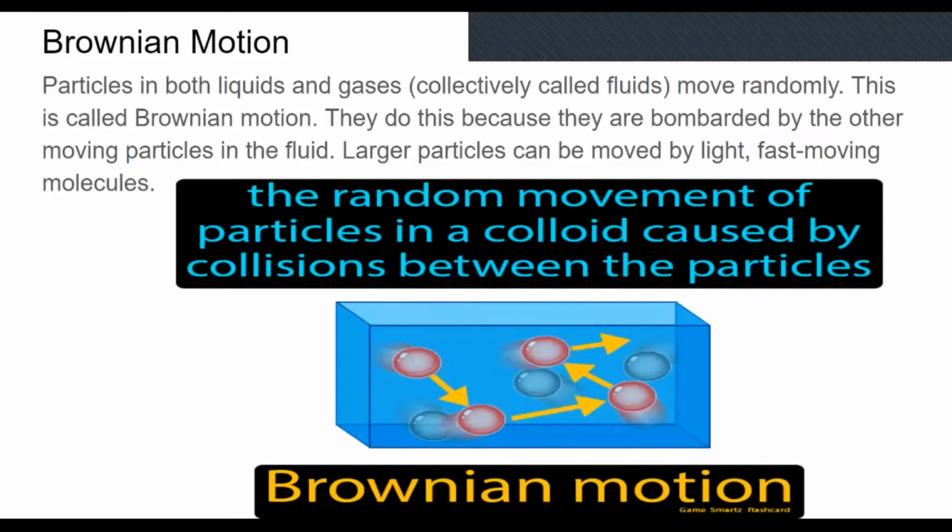Brownian motion. Particles in both liquids and gases, collectively called fluids, move randomly. This is called Brownian motion. They do this because they are bombarded by the other moving particles in the fluid. Larger particles can be moved by light, fast-moving molecules.